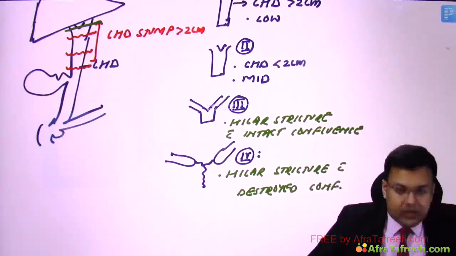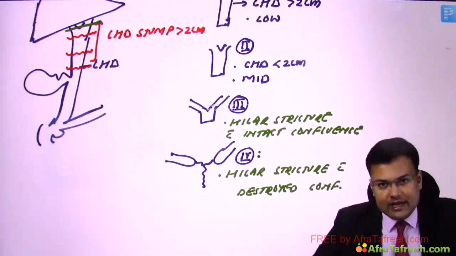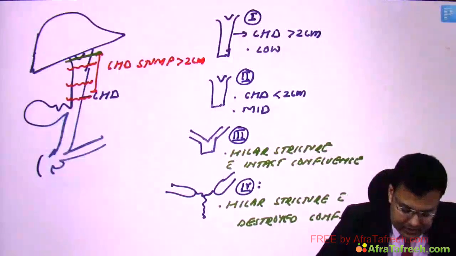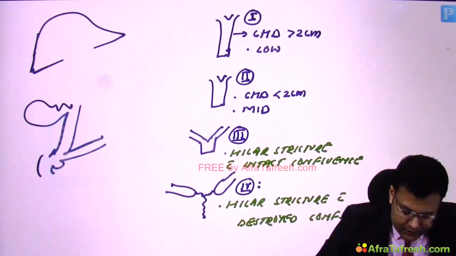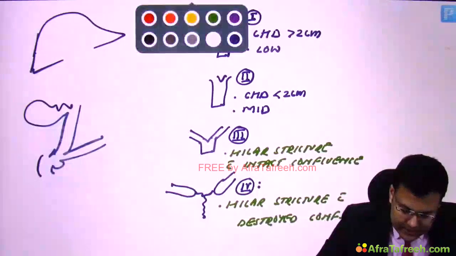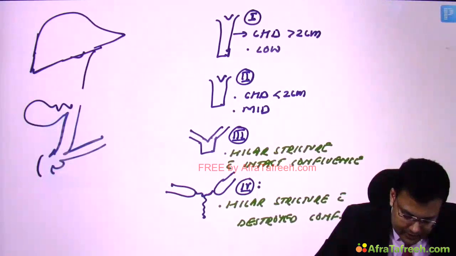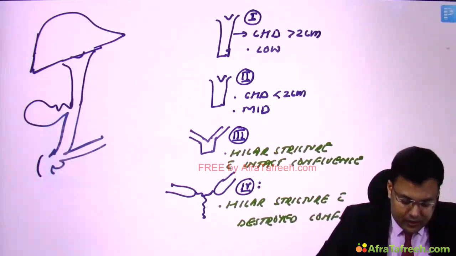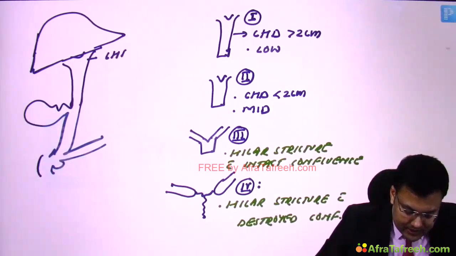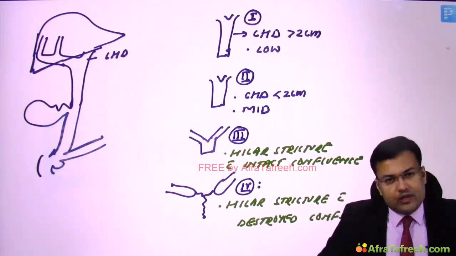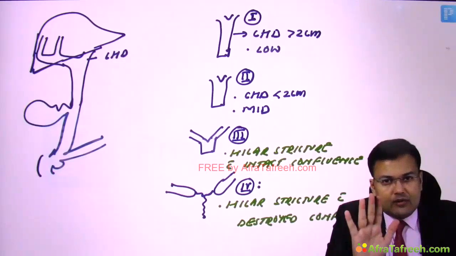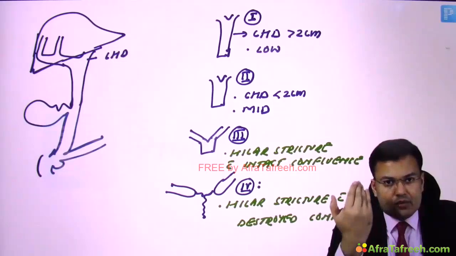To understand type 5, you have to understand anatomy, and that's very easy to understand. If you see this diagram, this is the liver, this is the bile duct. You can see this is the left hepatic duct and this is the right hepatic duct. How is this right hepatic duct formed? You can see there are sectoral ducts. We discussed that in the right lobe of the liver there is an anterior sector and a posterior sector.